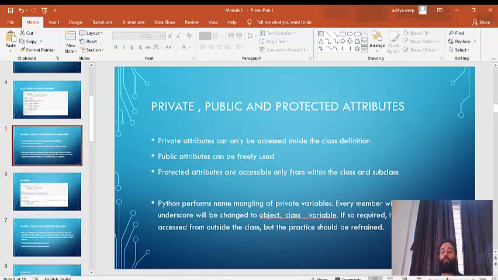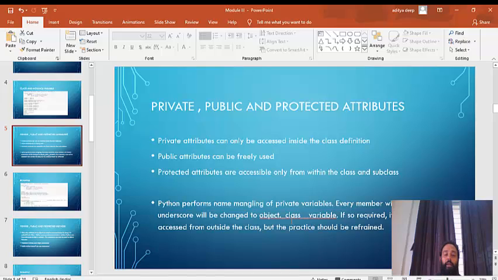So public, private, and protected are nothing but restriction levels imposed on different attributes. Private is denoted by double underscore, protected is denoted by single underscore, and public is not joined with any underscores. It's simply the name.